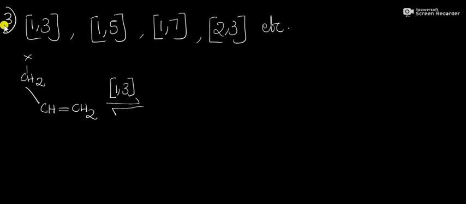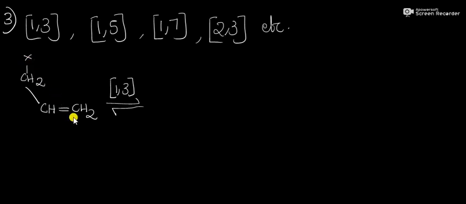Next is sigmatropic rearrangement reactions. There are a lot of sigmatropic rearrangement reactions like 1,3 sigmatropic rearrangement, 1,5, 1,7, 2,3 sigmatropic rearrangement reactions, etc. Then what is 1,3 sigmatropic rearrangement? From the name we can say that it is a sigma bond migration reaction. Here this is an alkene and this is X. This X denotes H, hydrogen, or carbon, etc.